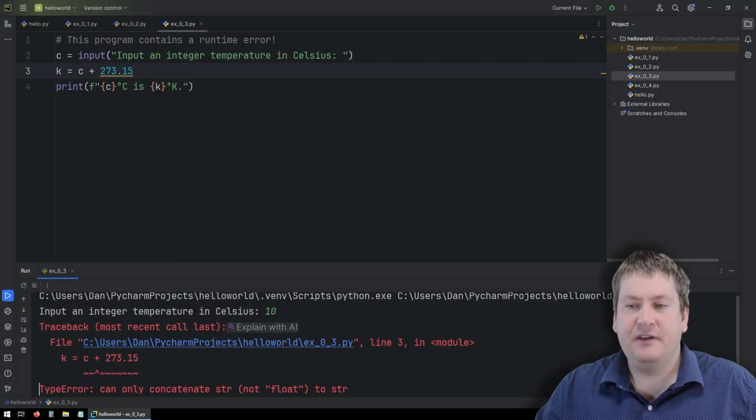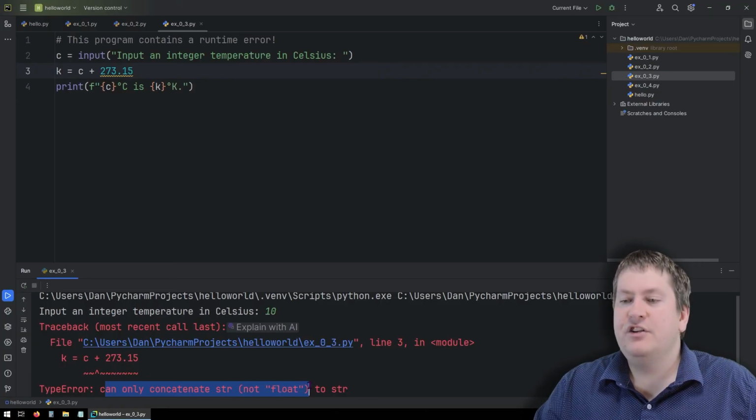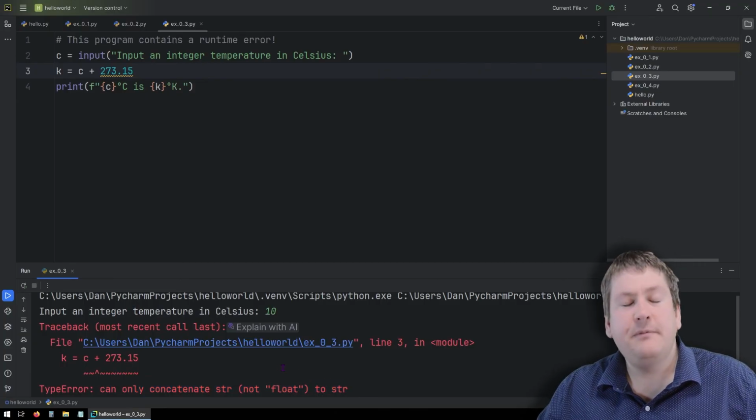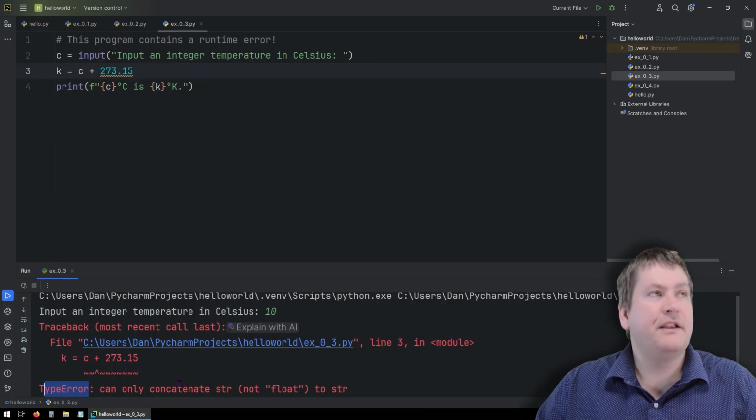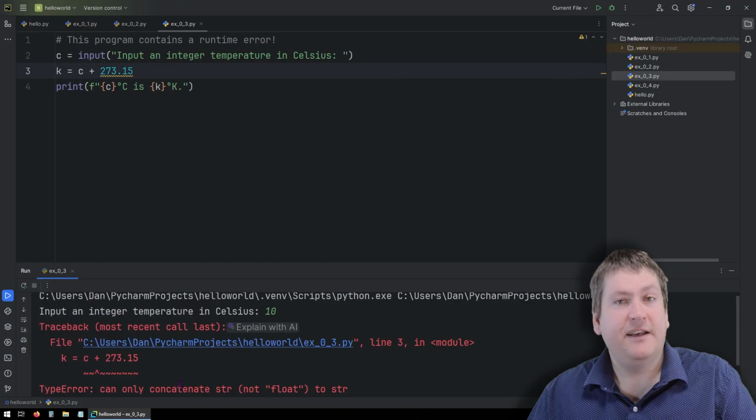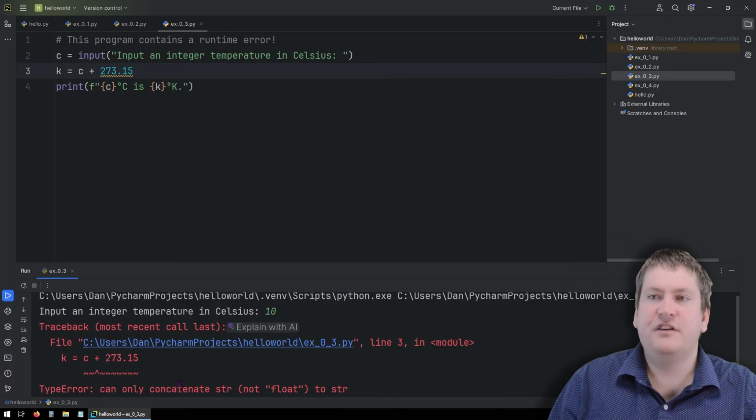The error type is a type error, and it says can only concatenate str, that's what it means by string, and not float to string. So that's a bit confusing, but the type error is a big clue. Type errors typically happen when Python expected a certain type and we got a different type.